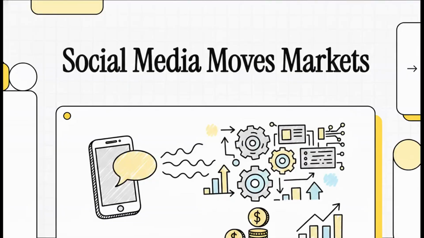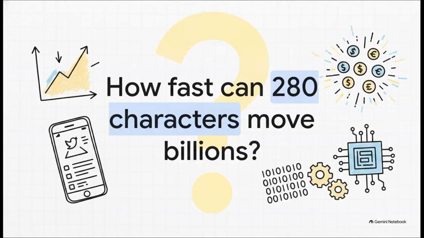Welcome to The Explainer. Today, we're exploring a seriously fascinating intersection where modern politics, social media, and algorithmic finance all crash together. Why does this actually matter to you? Well, because we're going to pull back the curtain on the invisible mechanics of how informal online statements are digested by the world's most sophisticated financial systems that literally hold everyday retirement accounts and steer the global economy. So I want you to ask yourself, how fast can 280 characters literally move billions of dollars? In our modern era, the answer is just milliseconds.